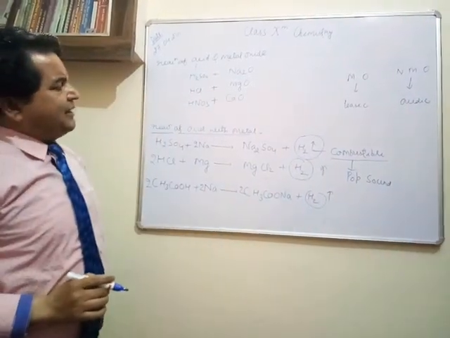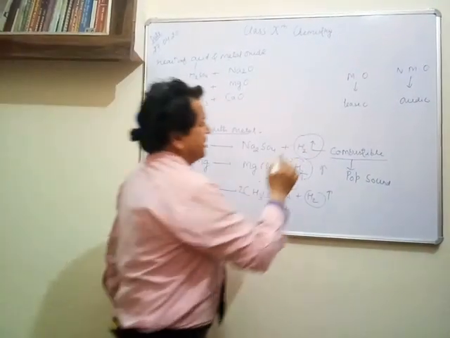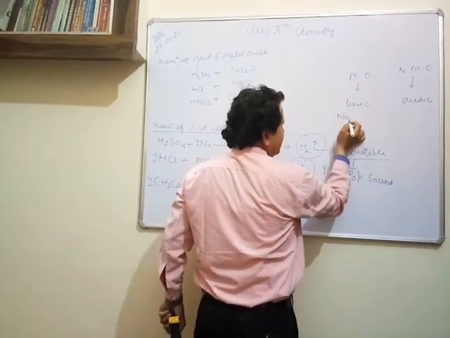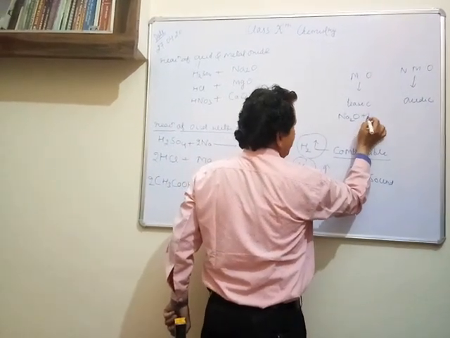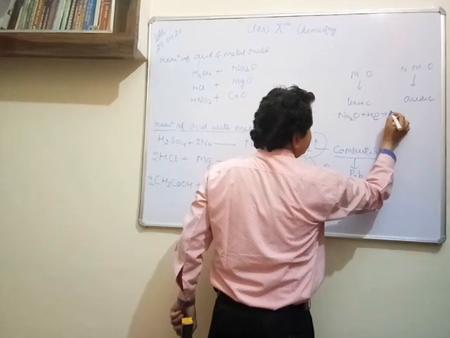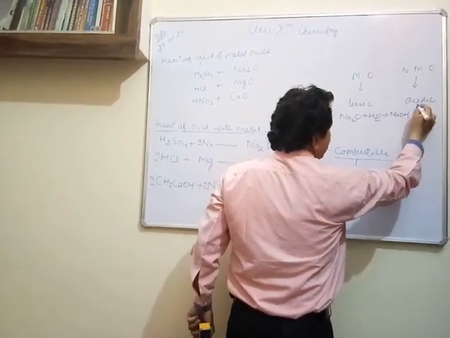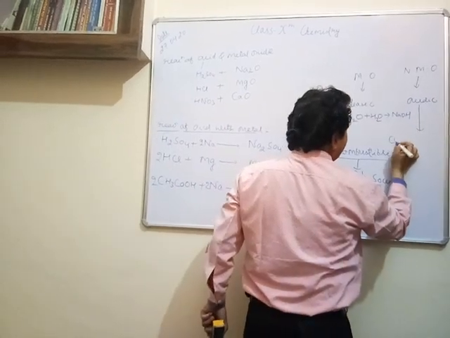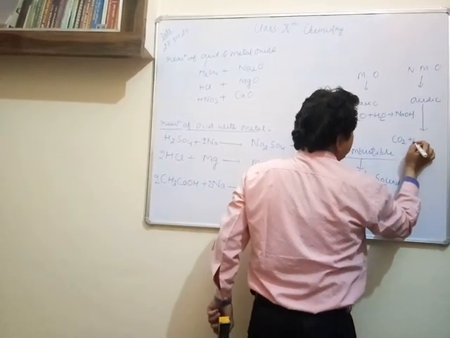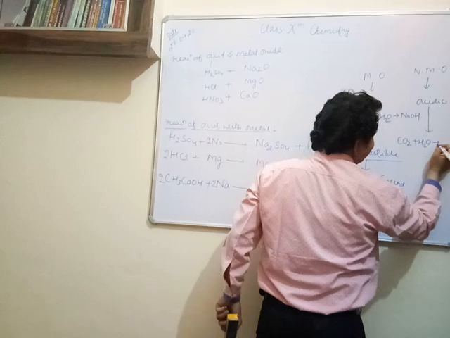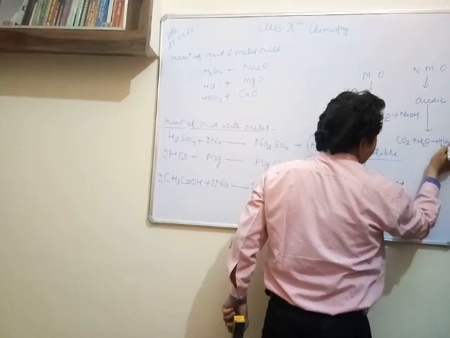How will we confirm that the metal oxides are basic in nature? Because whenever you combine metal oxide with water, they will turn into base. Similarly, when the non-metal oxide, just like CO2, combines with water, it turns into acid, just like H2CO3 is forming.